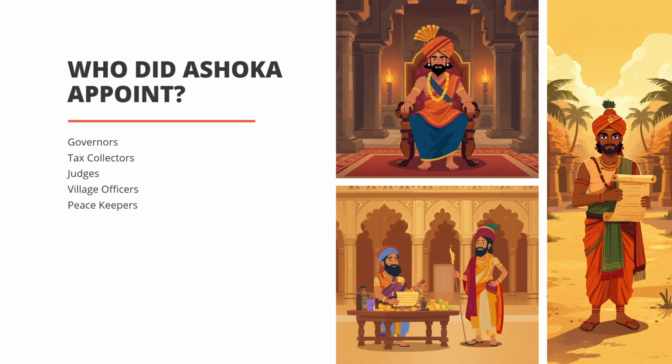Who did Ashoka appoint? He appointed many different types of officials. He appointed governors to rule different regions. He appointed tax collectors to manage money. He appointed judges to solve disputes fairly. He appointed officers to spread his message of peace and kindness. Each person had a special role.